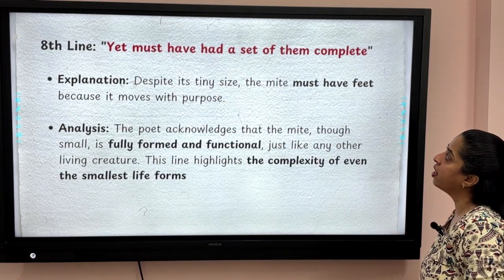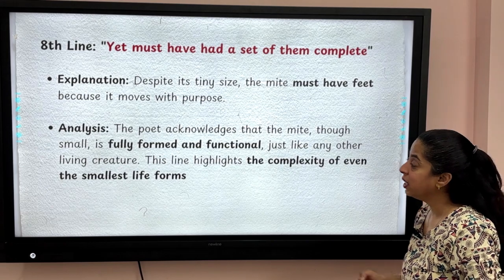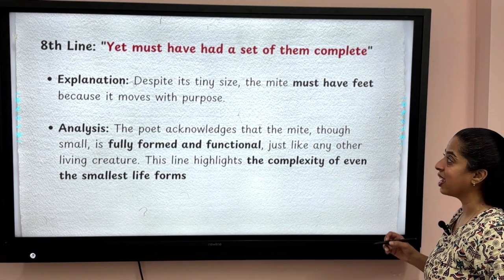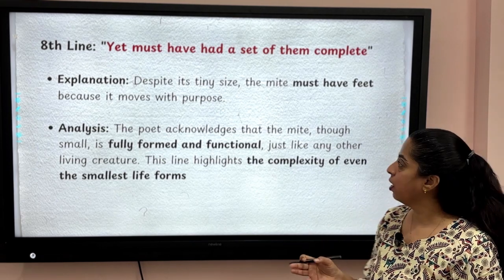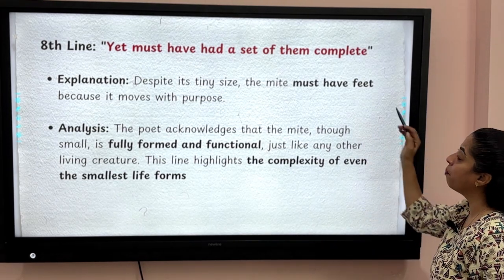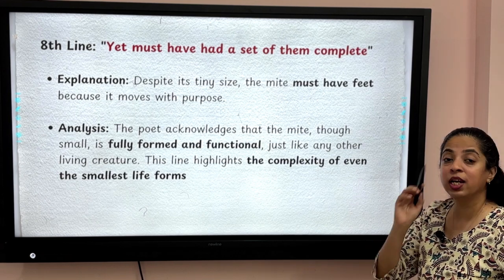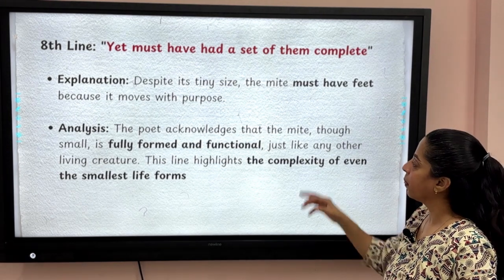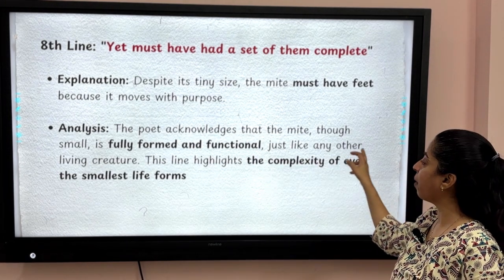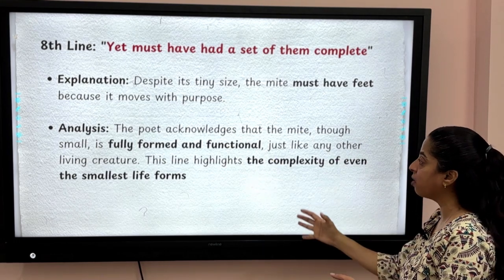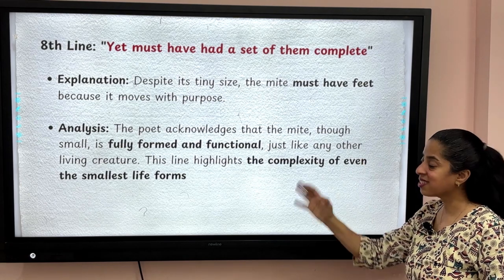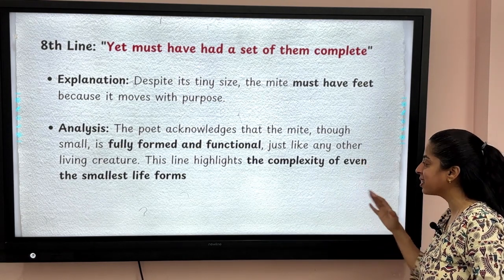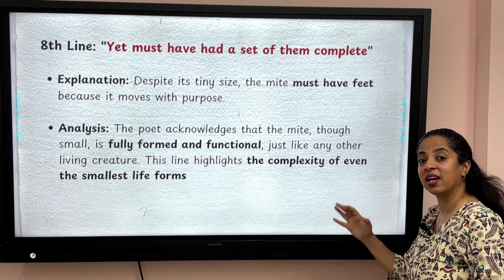Yet it must have had a set of them complete. So despite its tiny size, despite our thinking that there is no room for the feet, the mite must have feet because it moves with purpose. The poet acknowledges that the mite, though small, is fully formed and functional, just like any other living creature. And this line highlights the complexity of even the smallest life forms.